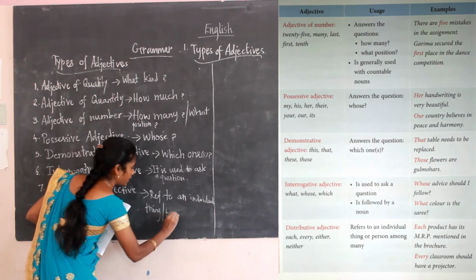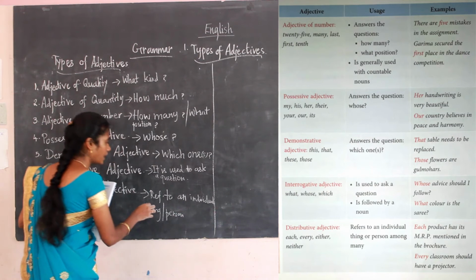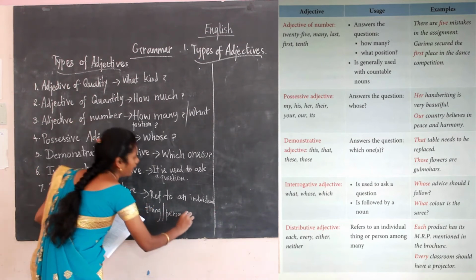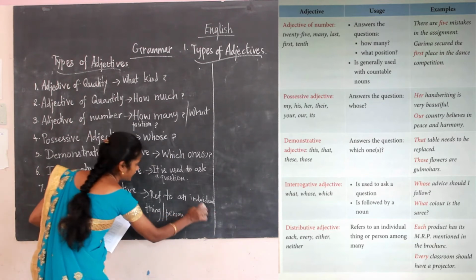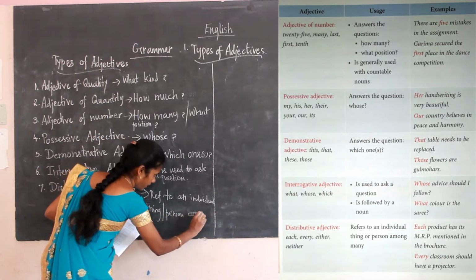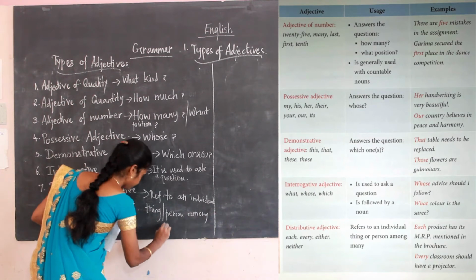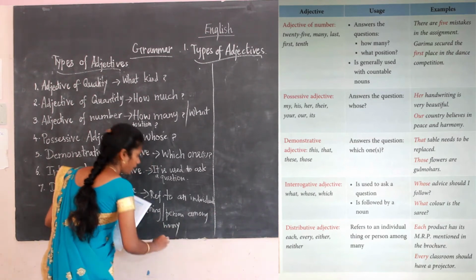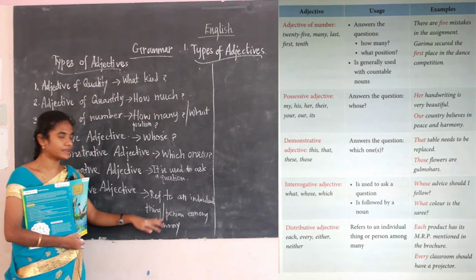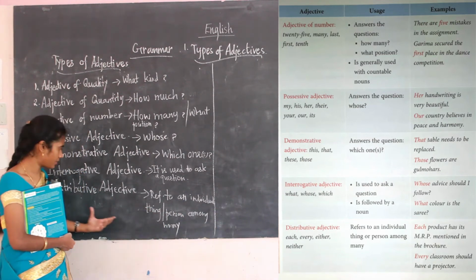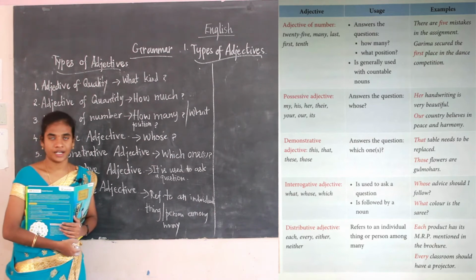It refers to an individual thing or person. It may be anything. It refers to an individual thing or persons among many. Okay, among many. When there are many members, they are referring to the individual thing or the individual person. For that we will be using the distributive adjective.